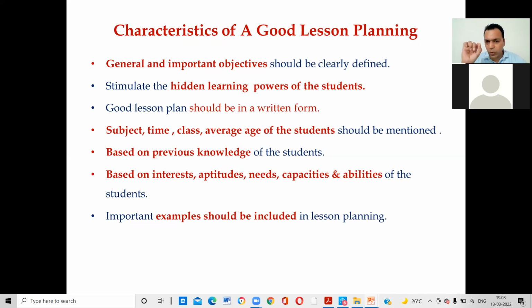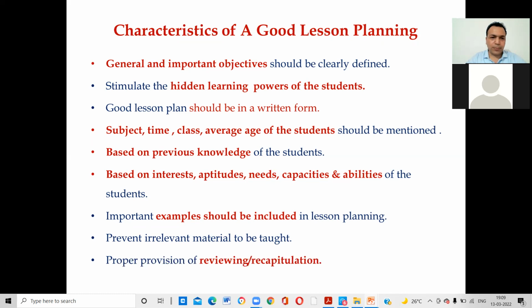See, these 2 points are most important. A good lesson plan should be based upon previous knowledge. It should be based upon the interest, aptitude, needs, capacity, and abilities of the student. Important examples should be included in the lesson plan to prevent irrelevant material from being taught.